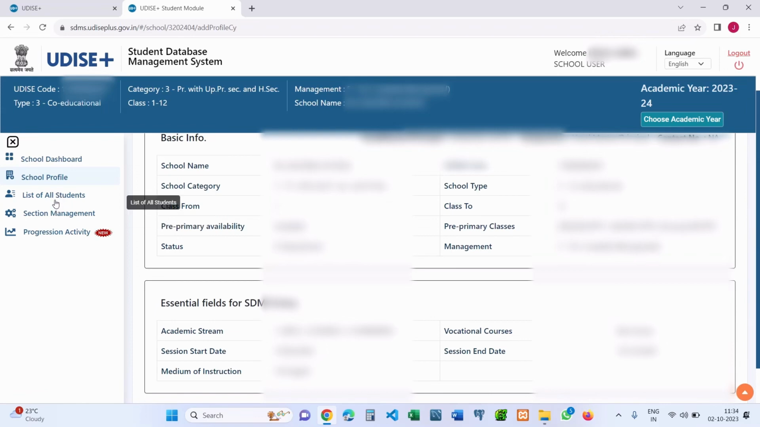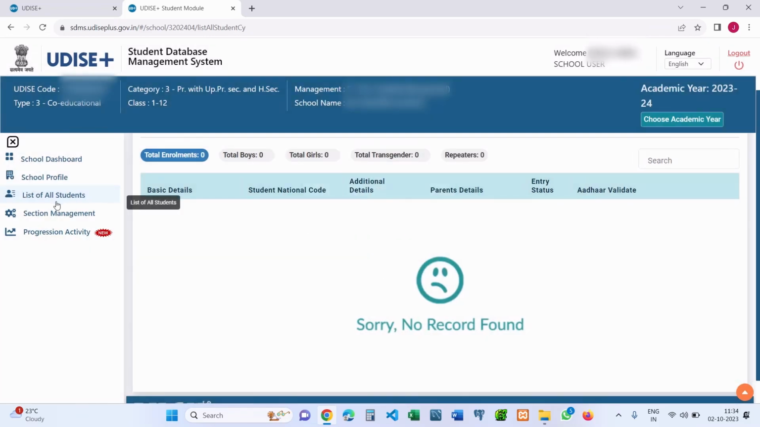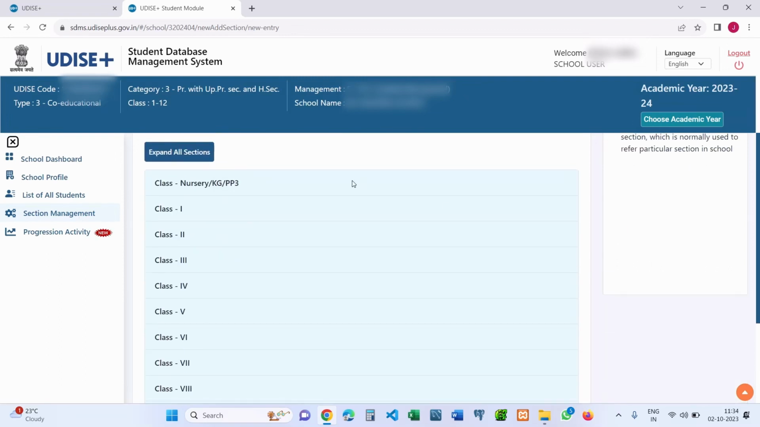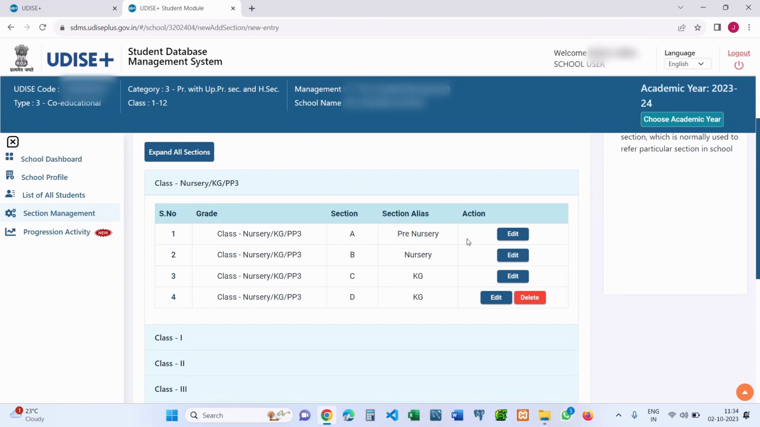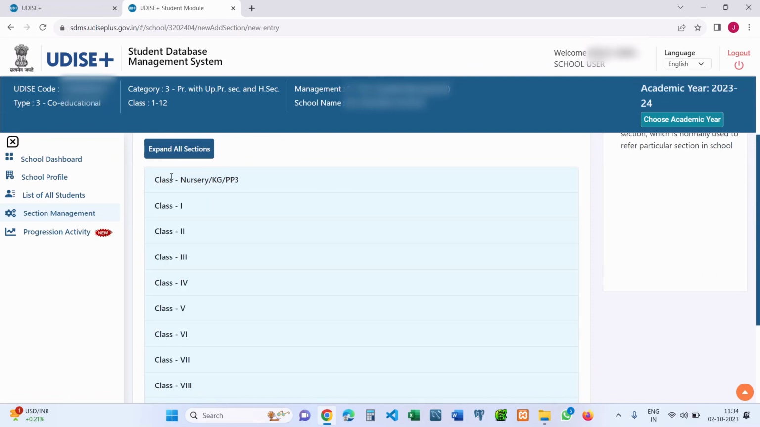Then you'll have a list of students. There will be no students because you have not started the student progression activity. Then the section management. Again, in section management, you can view each and every section of each and every class available in the school. If there are any changes that you need, such as editing the section name or alias name, or you can delete one section or add another section, then you can do it from this module.